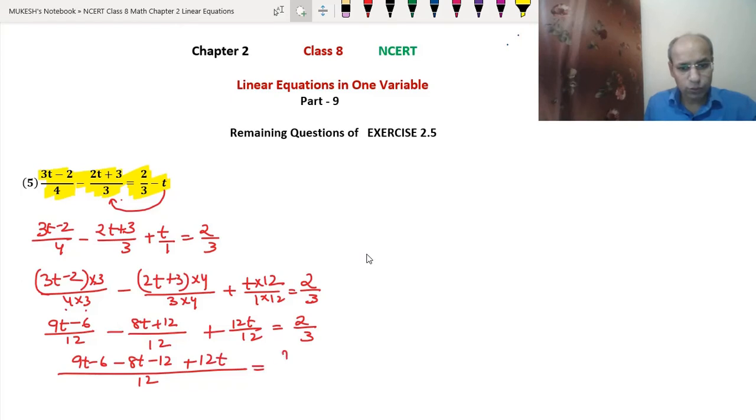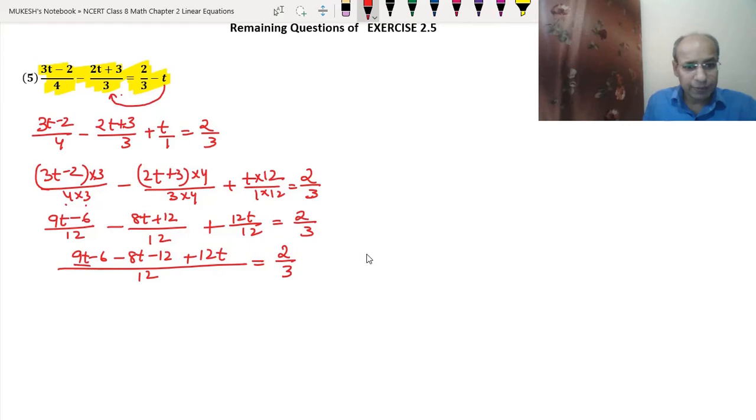will be equals to 2 upon 3. Okay, now 9t minus 8t and plus 12t. We will write at one place 9t minus 8t plus 12t, minus 6 and minus 12 upon 12 equals 2 upon 3. 9t minus 8t is t, plus t and plus 12t is 13t.